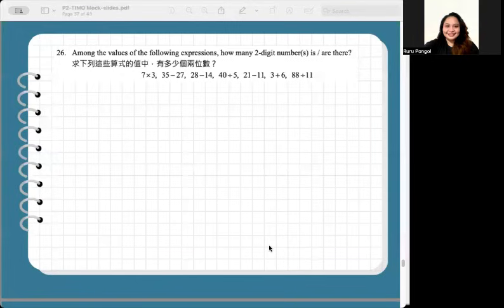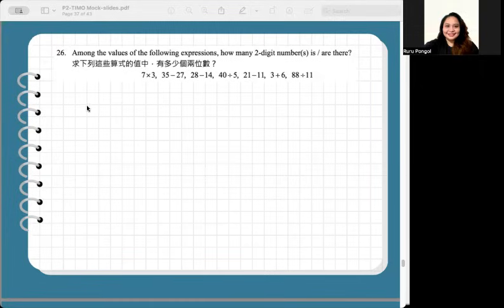Okay, so for number 26, among the values of the following expressions, how many 2-digit number or numbers is or are there? So let's start by getting the values of each expression. They must all be calculated first so that you can evaluate each result.